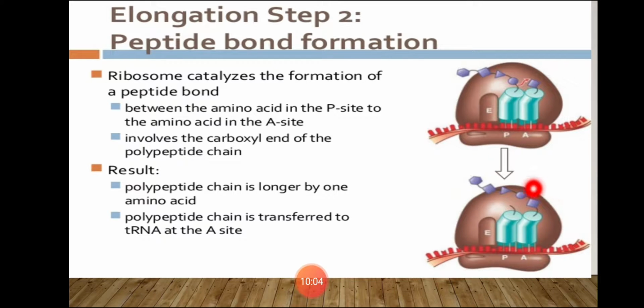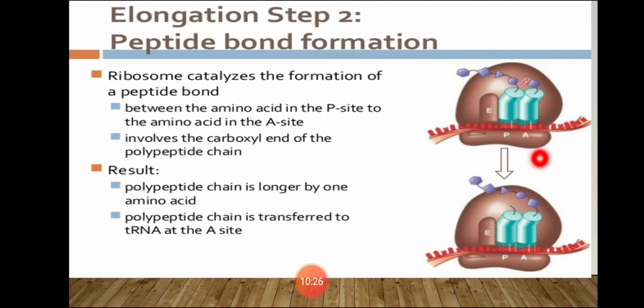And here, the ribosome acts as a catalyst. You can see here, the ribosome catalyzes the formation of a peptide chain. So, who is involved here? The ribozyme. It acts as a catalyst. That means it speeds up this process. Catalyst means it speeds up the process of elongation, that is peptide chain formation.